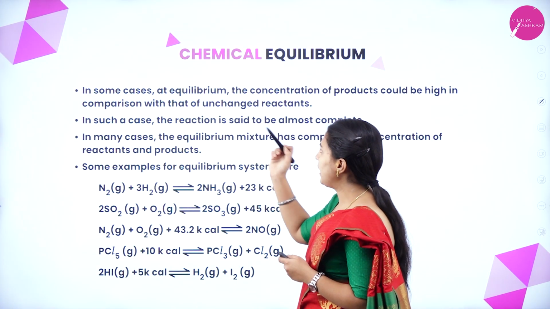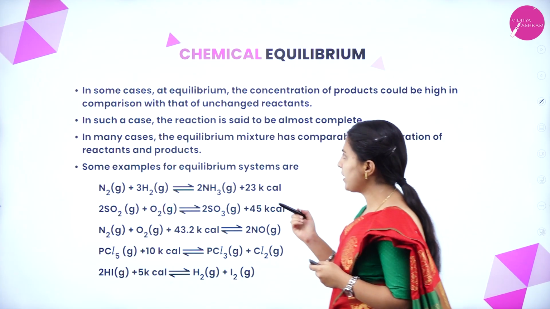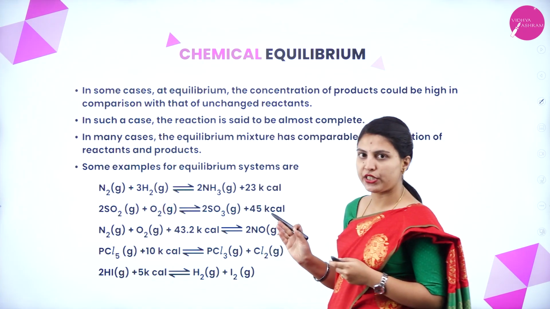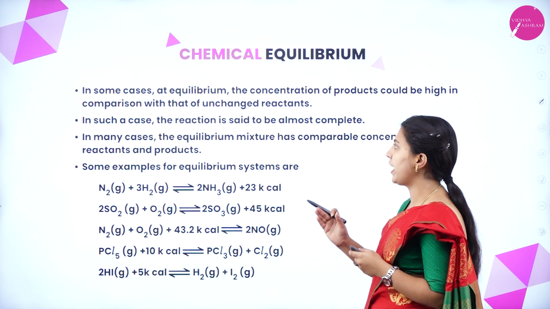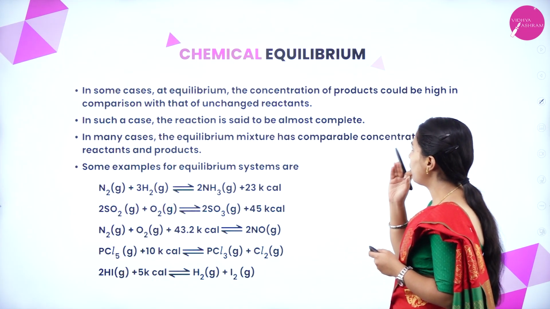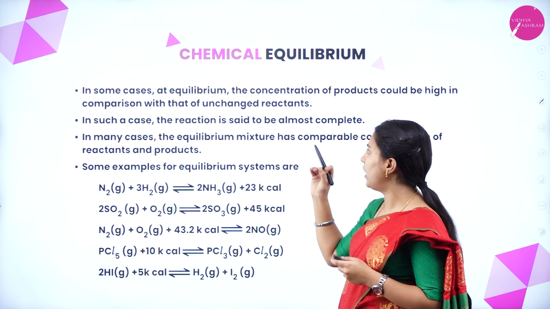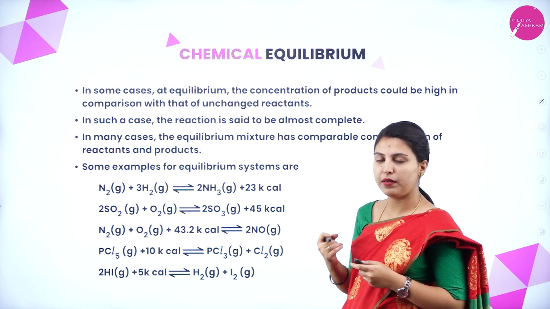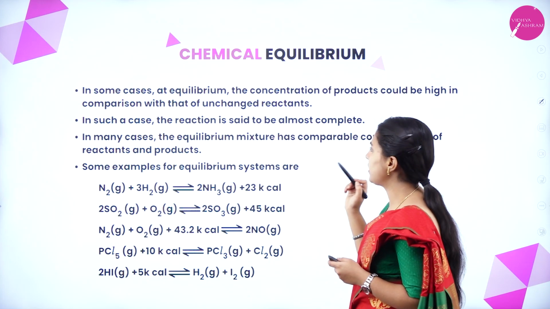In some exceptional cases, at equilibrium the concentration of products could be high in comparison with that of the unchanged reactants. In such a case, the reaction is said to be almost complete.